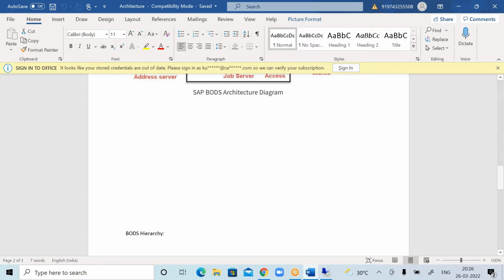So as I told, we have 200 plus objects in SAP. In that, for SAP, BODS is the only ETL tool to extract the data, transform the data, and load the data into different systems as per requirement. So for that, we are using SAP-recommended BODS, and we can call this tool an ETL tool.